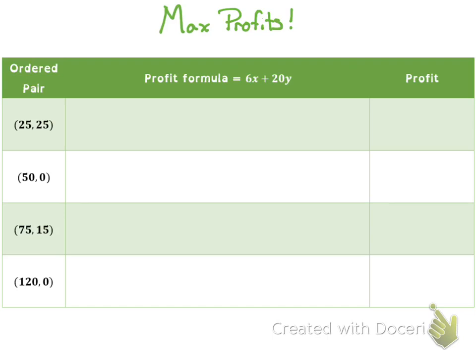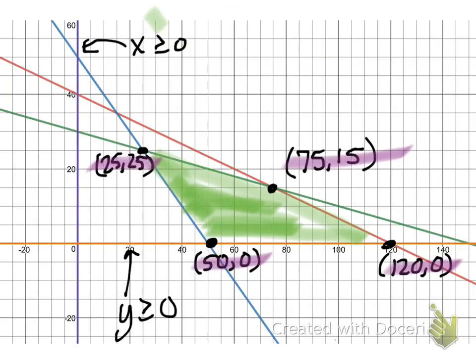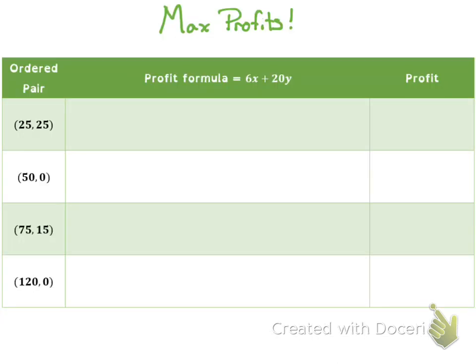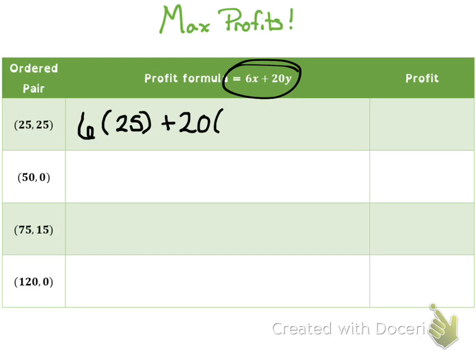So we're going to take each of those 4 ordered pairs that we got from the graph that I highlighted in purple, and do them one at a time into that profit equation that we created on that first page. So that says 6 times my x, which in the first one is 25, plus 20 times my y, which is 25, is equal to my profit. And when I type that in the calculator, I come up with a profit of $650.